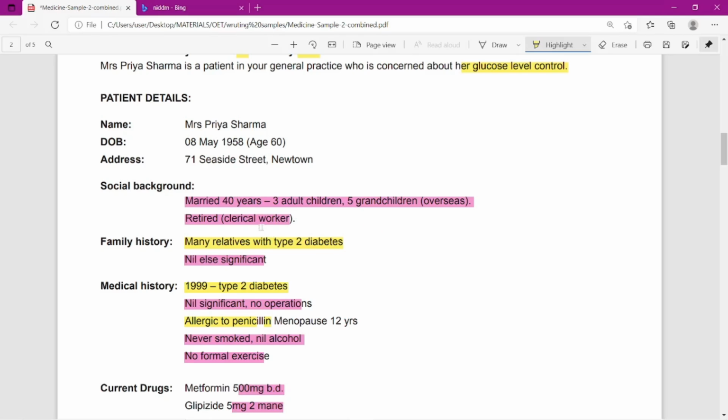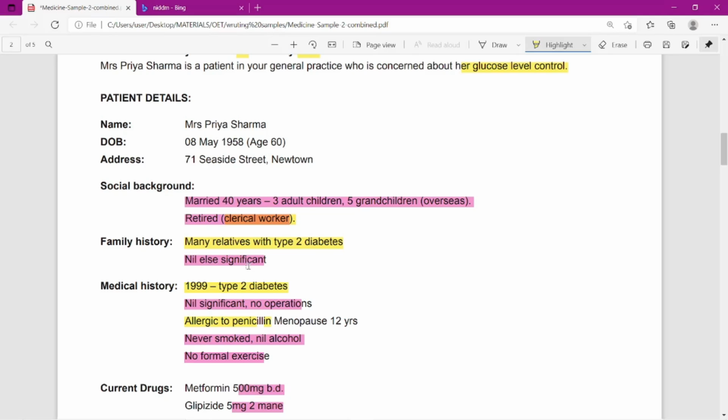Only if you wish you can take the job of this patient. Now that patient is retired also. Now family history is important because many relatives have type 2 diabetes, which means they have a strong family history.